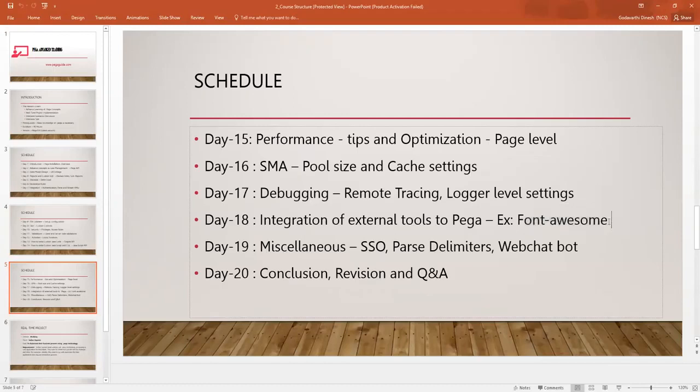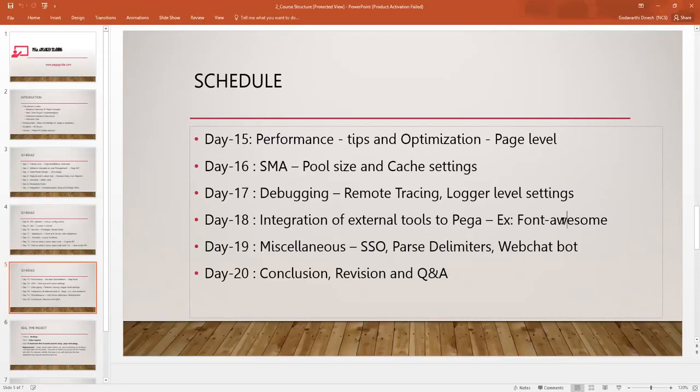How many of you know about Font Awesome? No idea? Font Awesome is a library. Maybe type Font Awesome in Google. It's a library which provides a lot of icons. In your product you have to use some icons. Type Font Awesome in your Google and you can see. So you have to use some icons in your Pega. If you want to integrate Font Awesome, you have to integrate it. So you can take one example and we can do that integration.